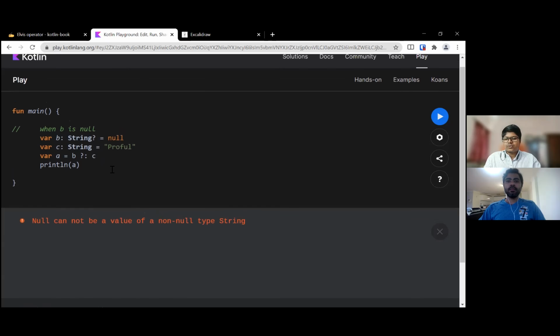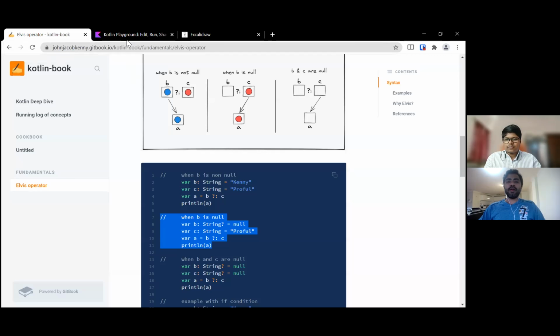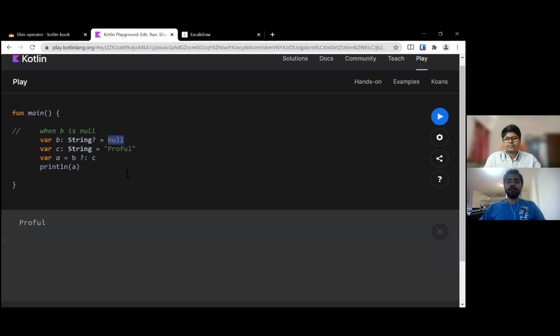Mm-hmm. So yes, we have initialized a variable called B, which is an optional or nullable string, and we are setting it to null. And C is a normal string, so that is our second option. It's Praful, same as previously, and then we have the same code. So if I run it, in this case the value of C is correctly taken because B is null, right? Yes.